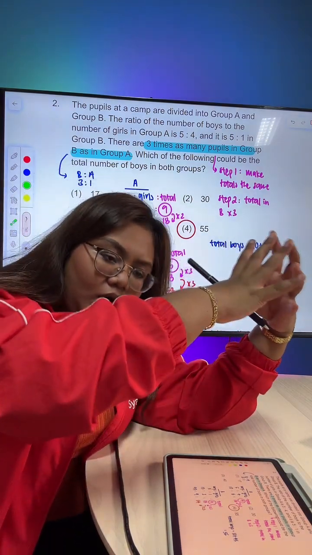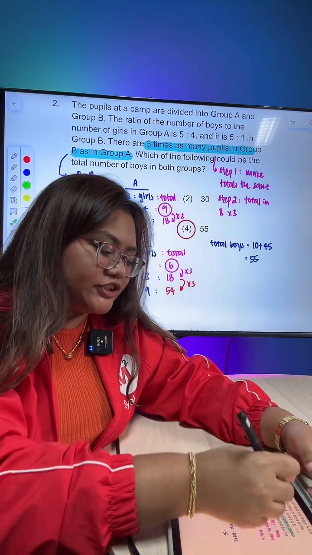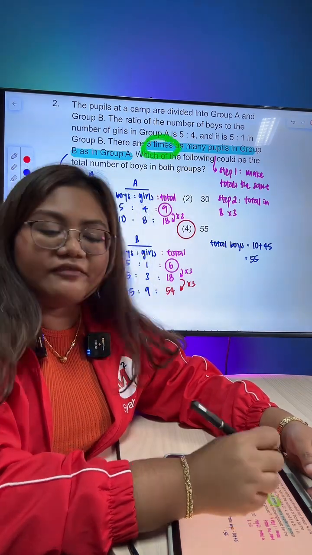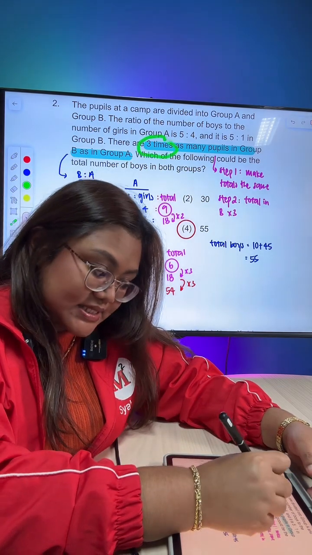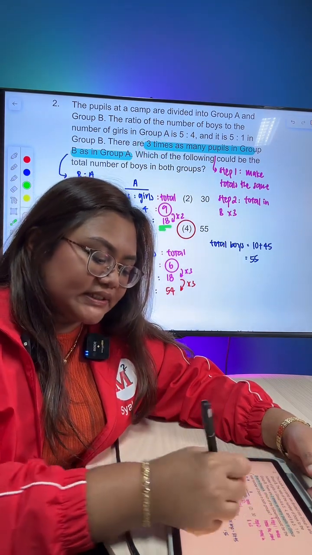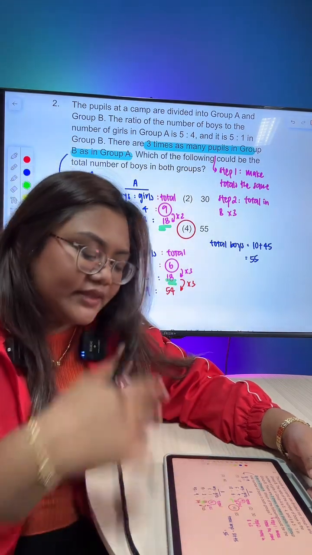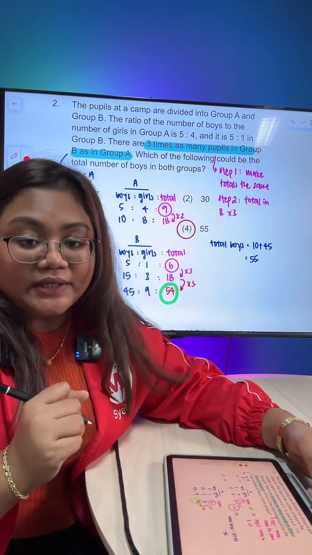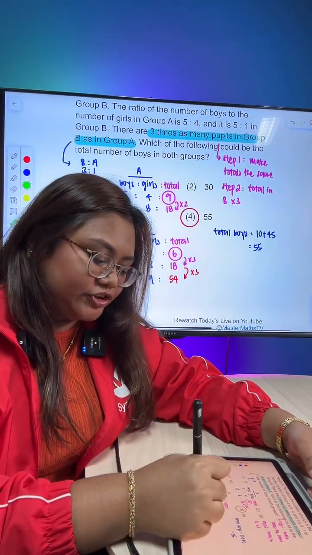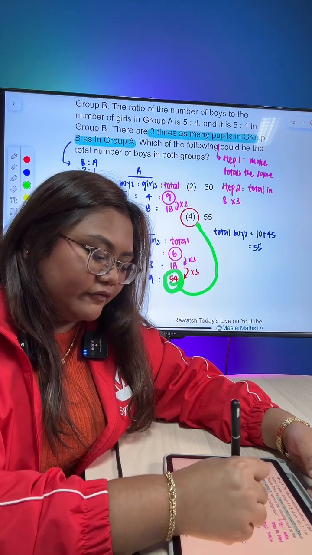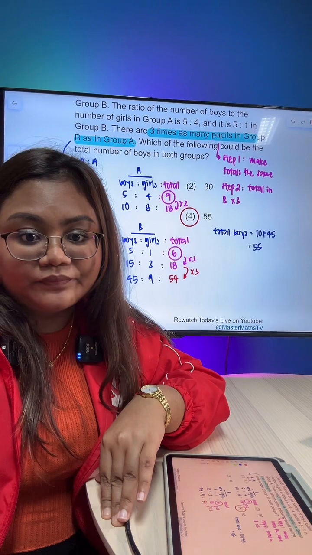If you were to list down all the multiples of 9 and all the multiples of 6 and find a number such that you get 3 times here, it's going to take a very long time. So the shortcut is to first make them the same, which is the lowest common multiple, 18. Then you triple the number in B, so that you can have 3 times of that in A. I hope that answers your question.